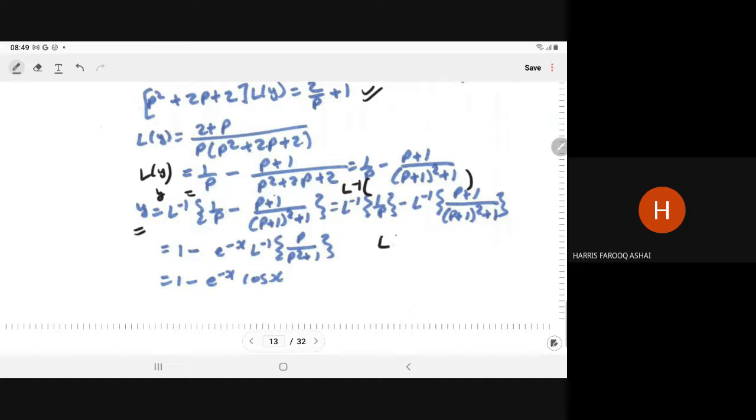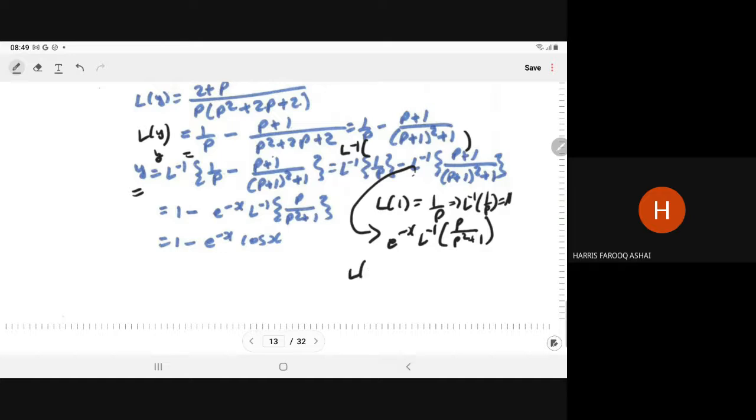What is the L of 1? L of 1 is 1 upon p. So Laplace inverse of 1 upon p is 1. And in this case, if you apply the first shifting theorem, it will become e to power minus x times Laplace inverse of p upon p square plus 1. And we know that Laplace inverse of cos x is p upon p square plus 1. So Laplace inverse of p upon p square plus 1 is equal to cos x.